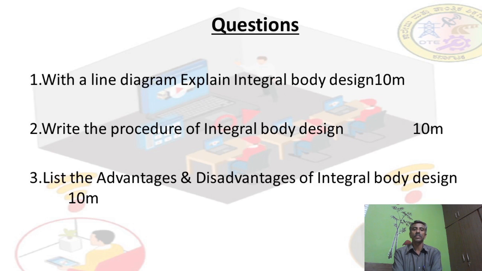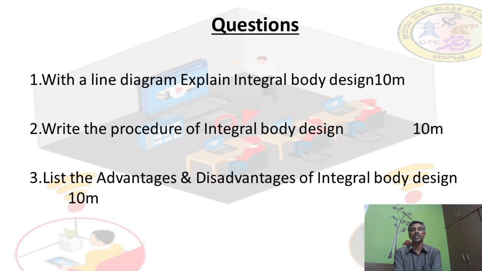Then the second one is writing the procedure of integral body design. First, you have to manufacture the side members. Then afterwards, you have to fit the pillars. Then afterwards, the skin parts should be assembled. Like this, if you write the 10 procedures, you are going to get the 10 marks.